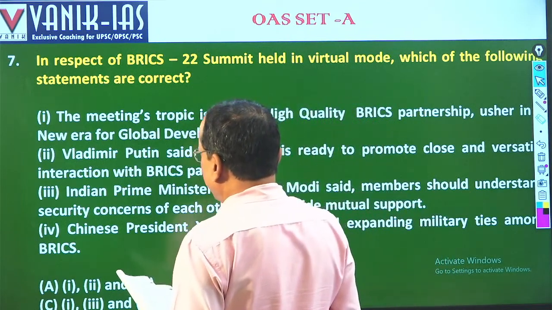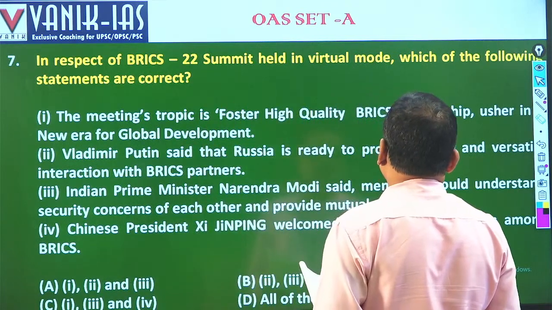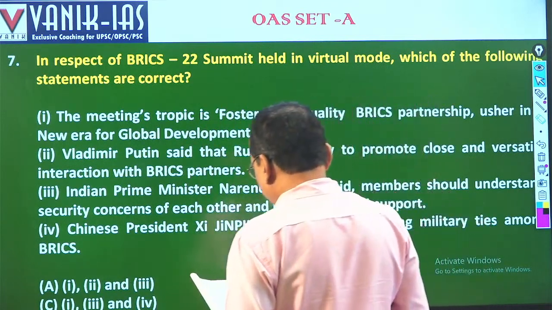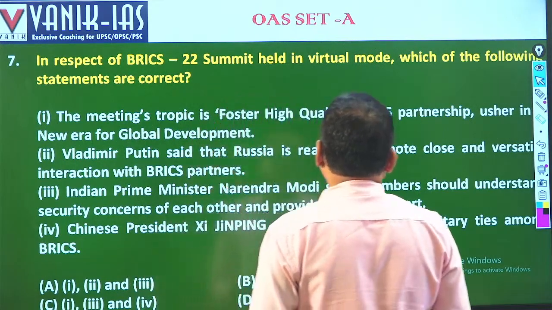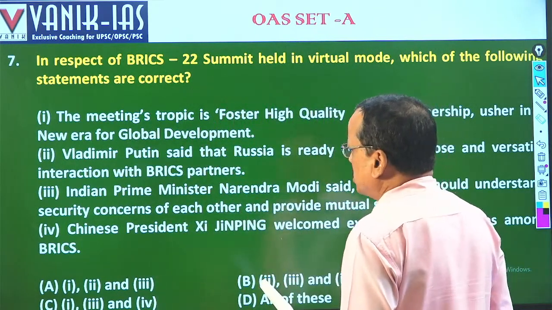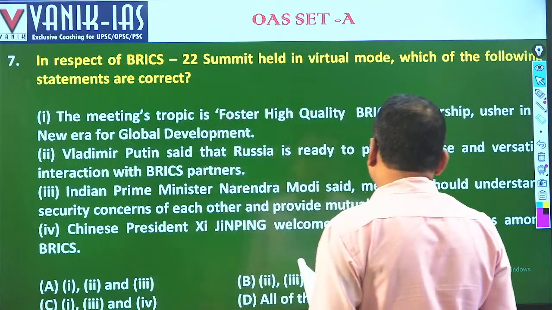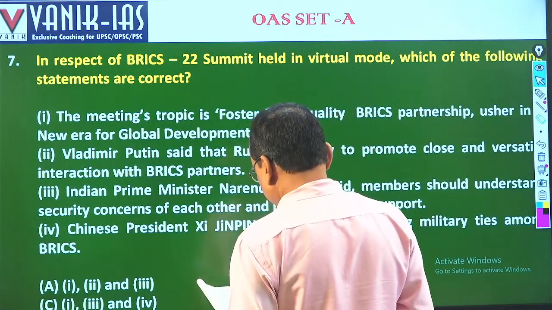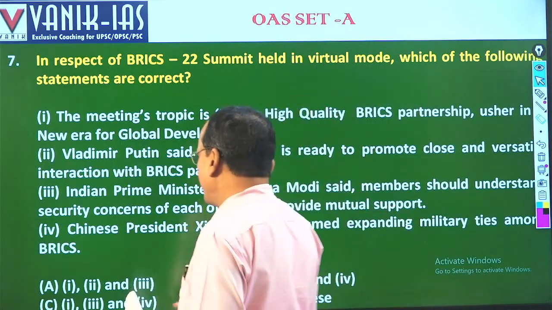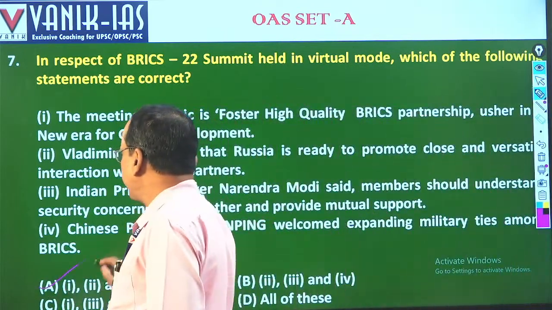Vladimir Putin said that Russia is ready to promote close and versatile interaction with BRICS countries. That is correct. Indian Prime Minister Narendra Modi said members should understand the security concerns of each other. That is correct. But Chinese President Xi Jinping welcomed expanding military ties? No, he opposed it. So 1, 2, 3 are correct. So A is the right answer for this question. Fine.